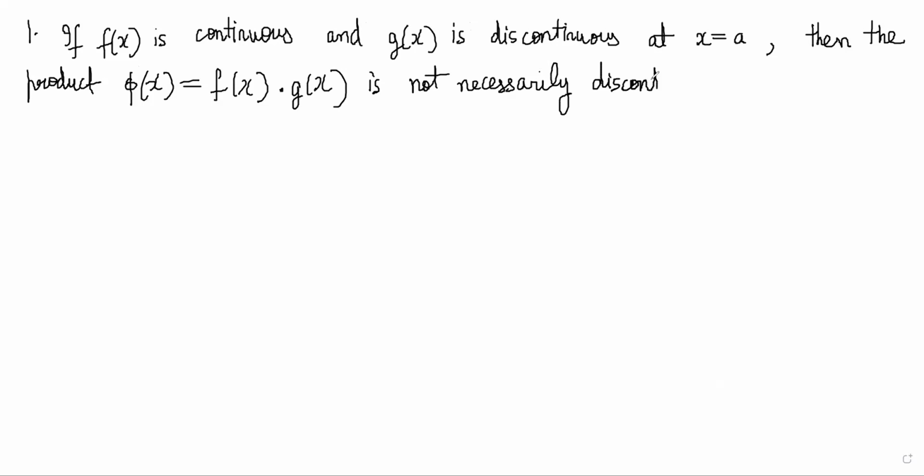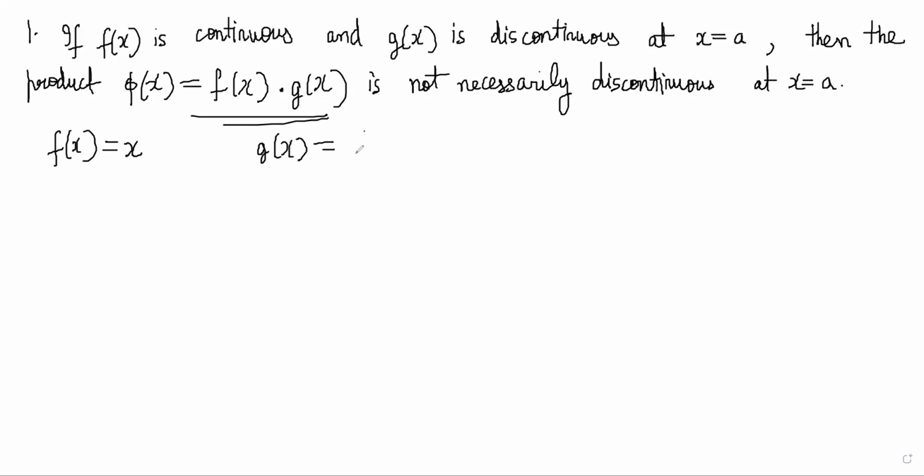It is not compulsory that it has to be discontinuous at x equal to a, and we can prove it by an example. There could be cases when it is discontinuous and there could be cases when it is still continuous. So f(x) is equal to x and g(x) is equal to, let's say, sin(pi/x) for x not equal to 0 and 0 for x equal to 0.